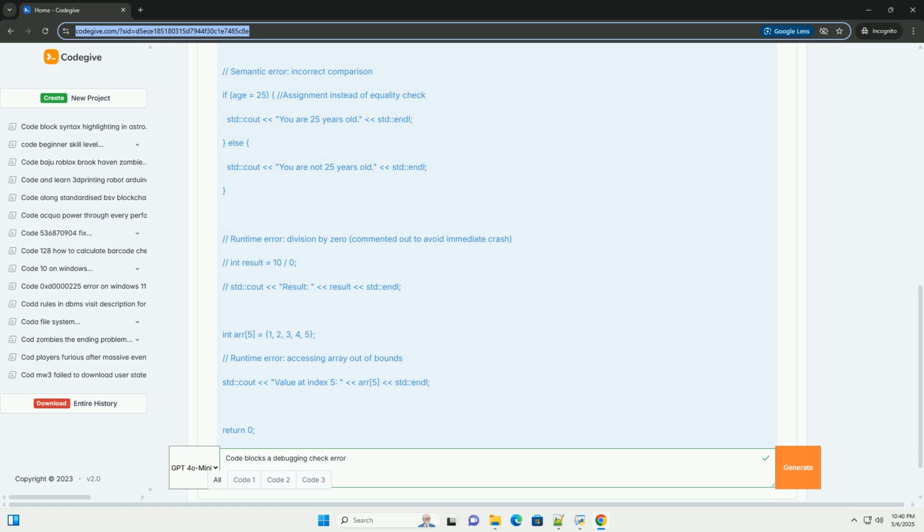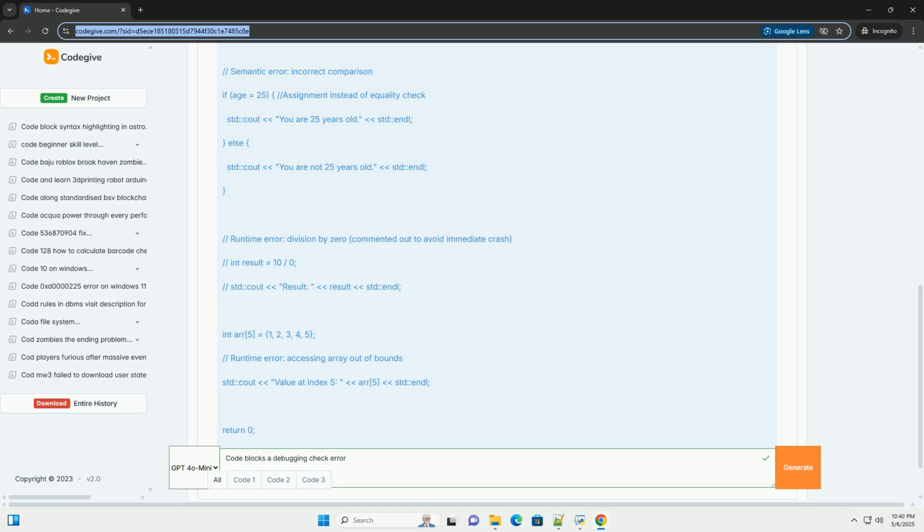8. Identifying the semantic error. Step into the if (age = 25) statement. Observe the value of age in the watches window. You'll see that the assignment age = 25 has changed the value of age to 25. The if condition is always true because it's evaluating the result of the assignment, which is 25, a non-zero value, which is considered true in C++. Fix: change the if statement to if (age == 25) to perform an equality check.